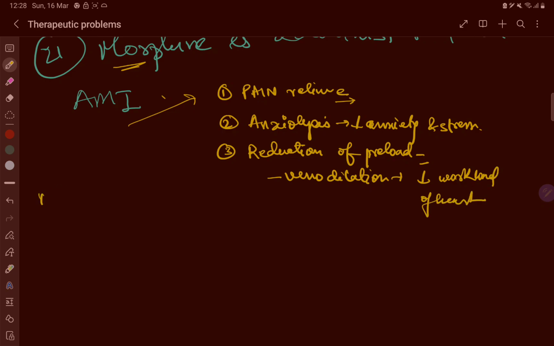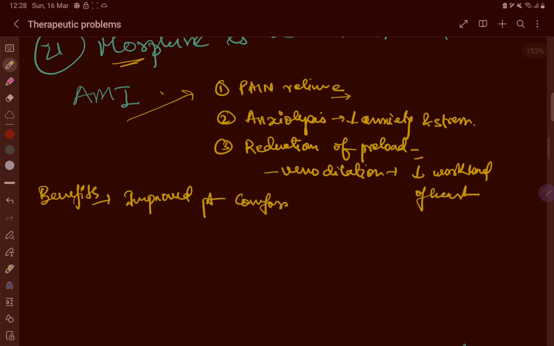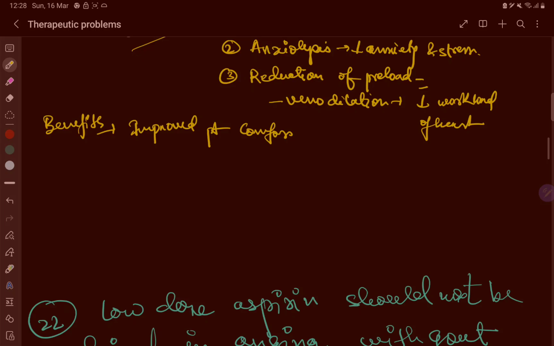So what are the benefits of morphine in MI? Improved patient comfort. Morphine can improve the patient comfort and reduce suffering during the acute phase of the attack. This is the first benefit. The second benefit: decrease in cardiac workload. By reducing the preload and the heart rate, morphine can help decrease the cardiac workload and reduce the risk of further cardiac damage.